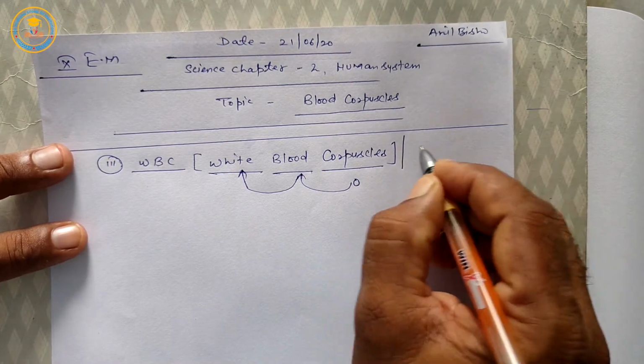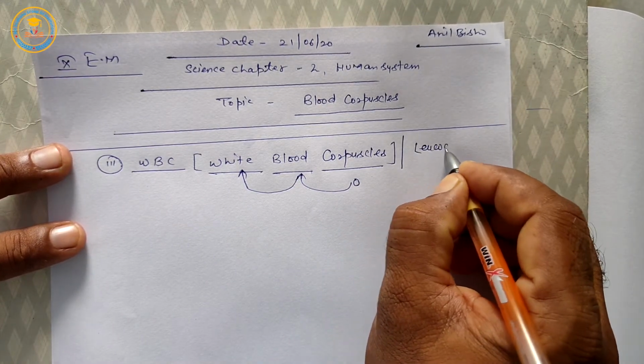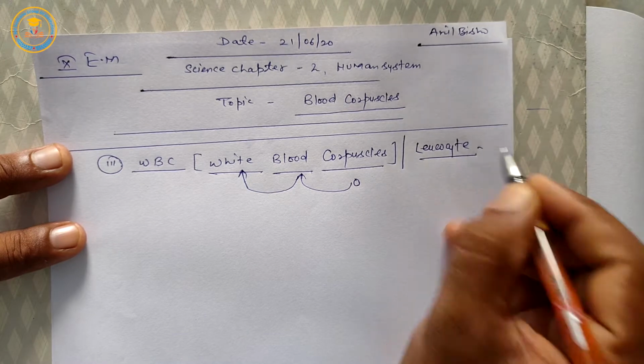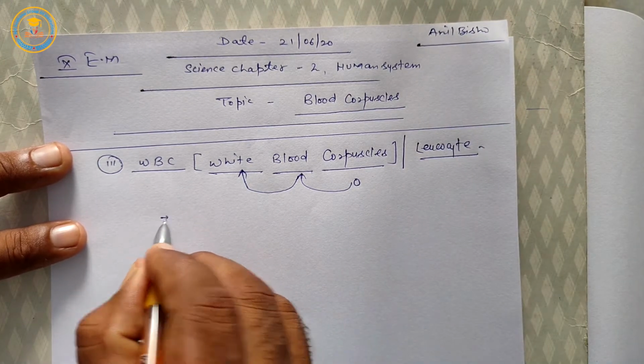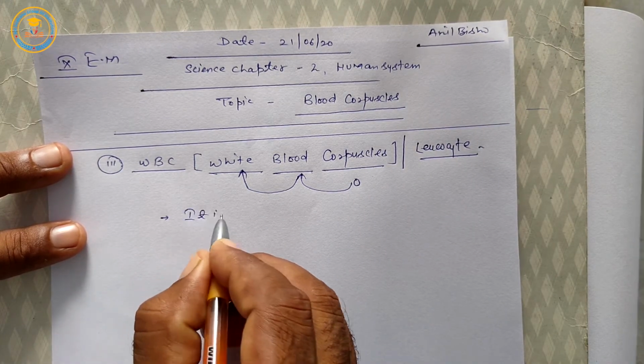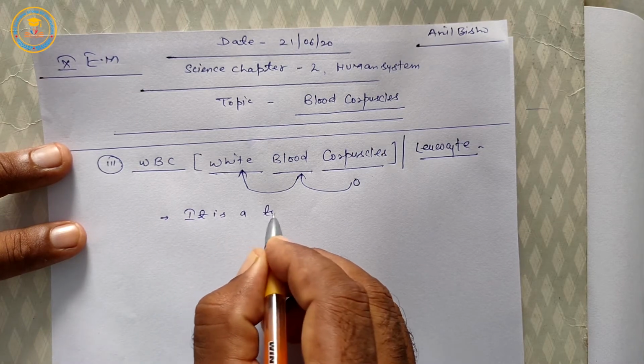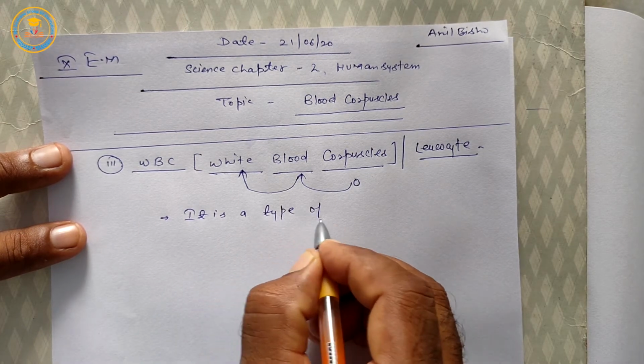It is also known as leukocyte. So first of all, it is a type of blood corpuscle.